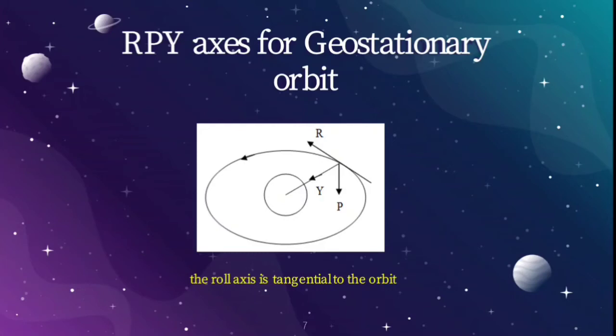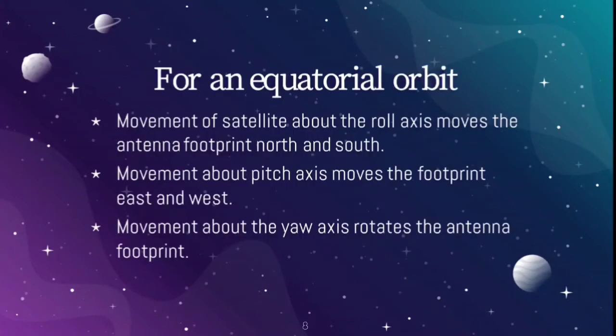Here the roll axis is tangential to the orbit. For an equatorial orbit, if the satellite moves about the roll axis, then the antenna footprint will be moved north and south. If the satellite moves about the pitch axis, then the antenna footprint will be moved east and west. And if the satellite moves about the yaw axis, then the antenna footprint will be rotated.